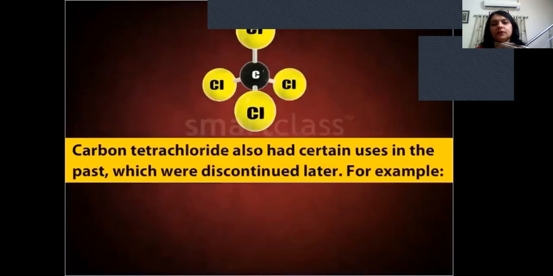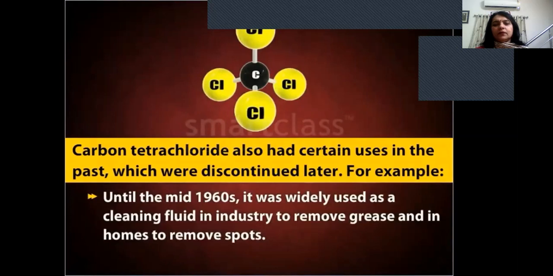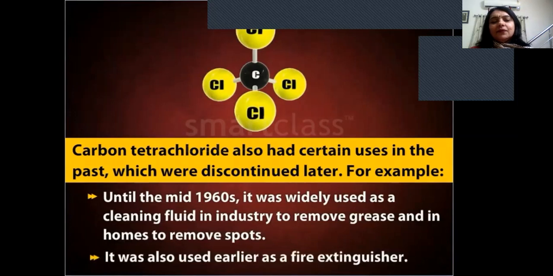Carbon tetrachloride also had certain uses in the past which were discontinued later. For example, until the mid-1960s, it was widely used as a cleaning fluid, in industry to remove grease and in homes to remove spots. It was also used earlier as a fire extinguisher.